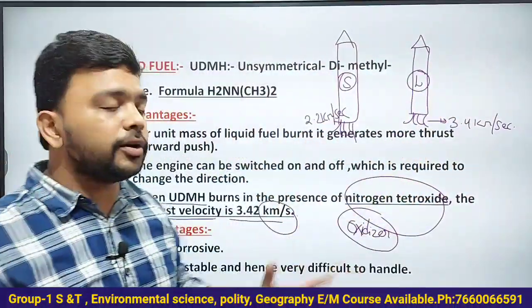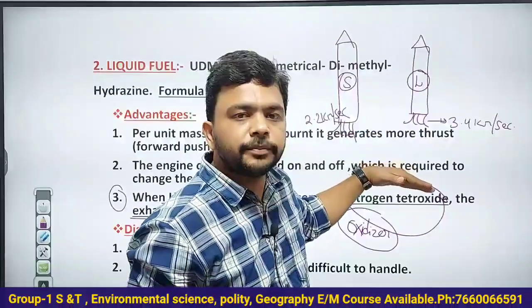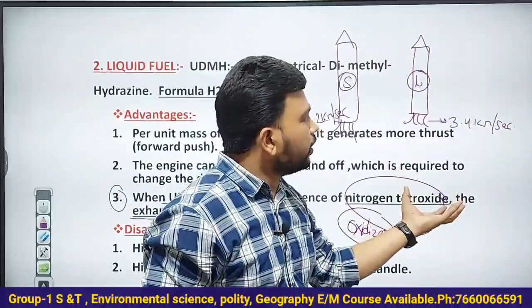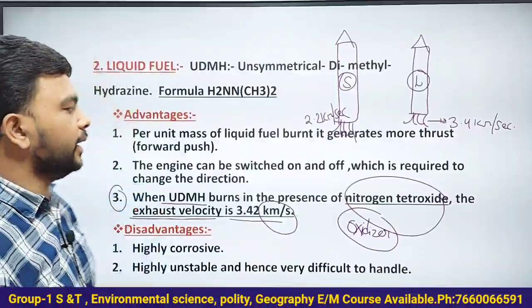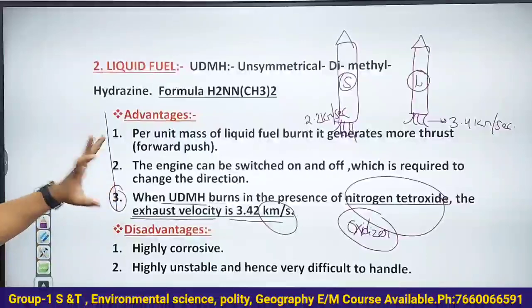The more the gases' velocity coming out, at 3.4 kilometers per second, the more forward push is generated, and because of which the launch vehicle will go to greater heights. So this is how it is. Understand these things very clearly.